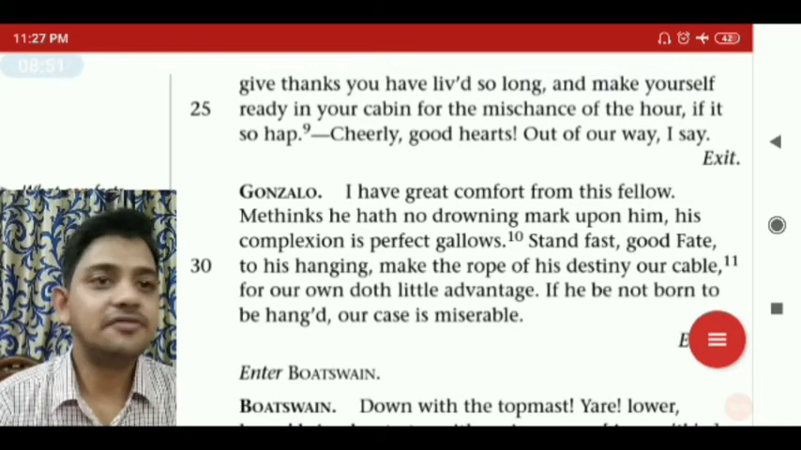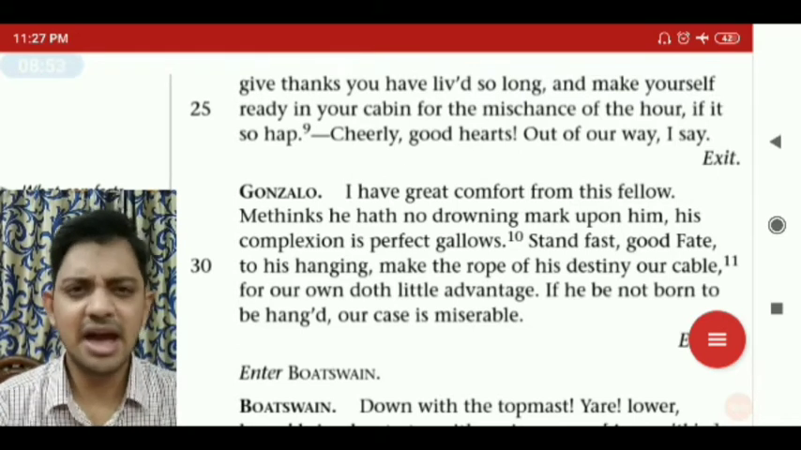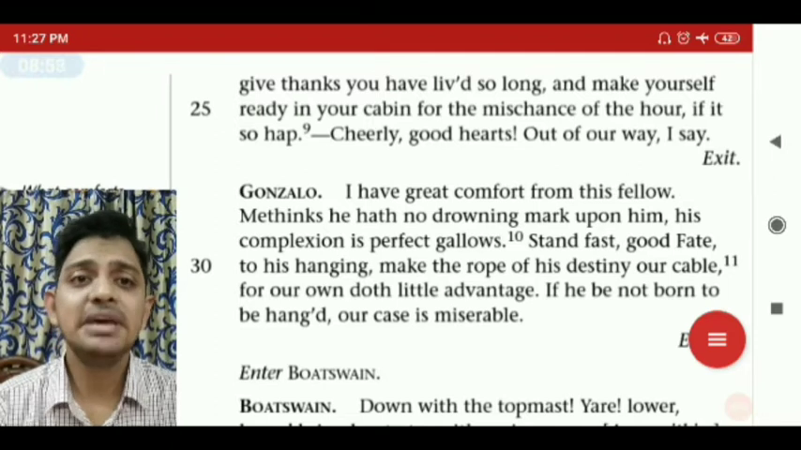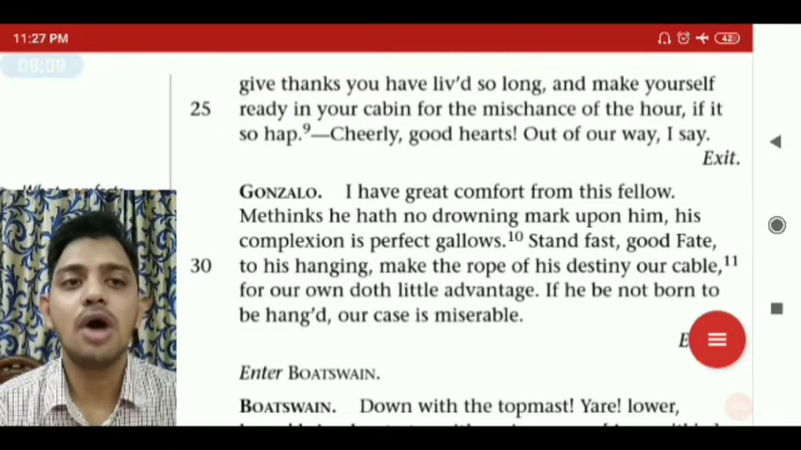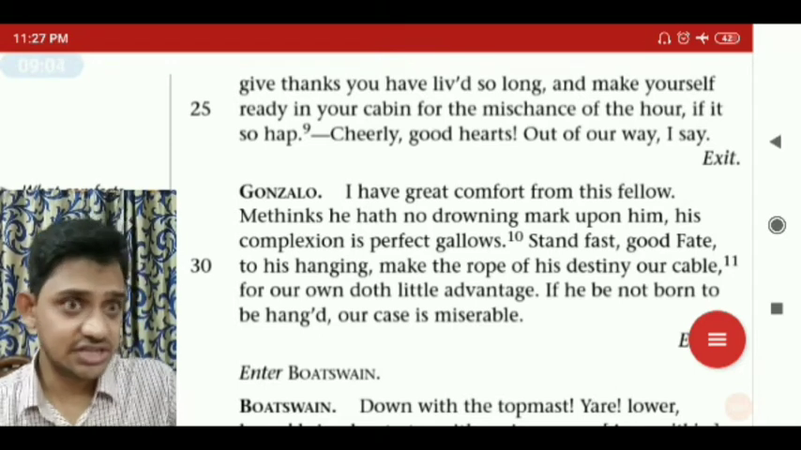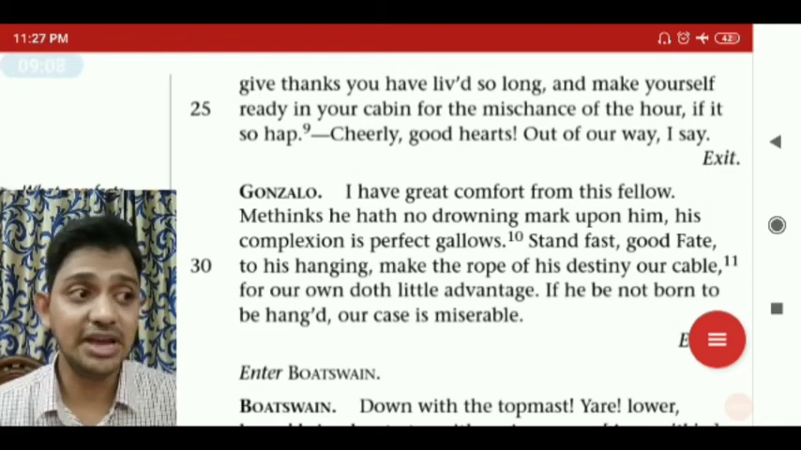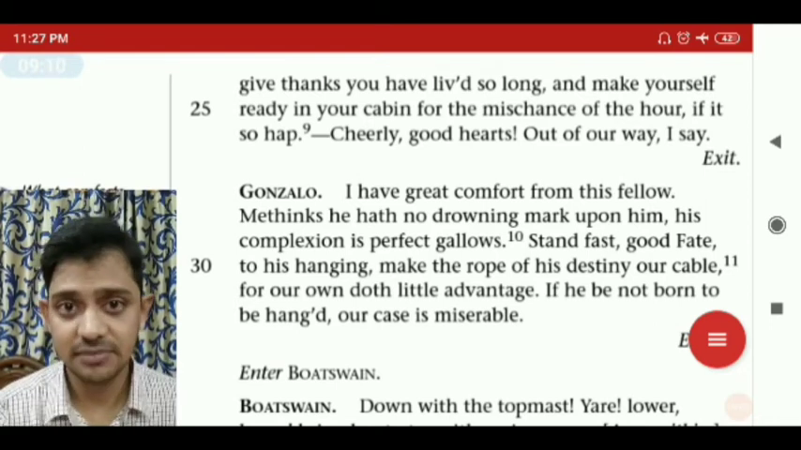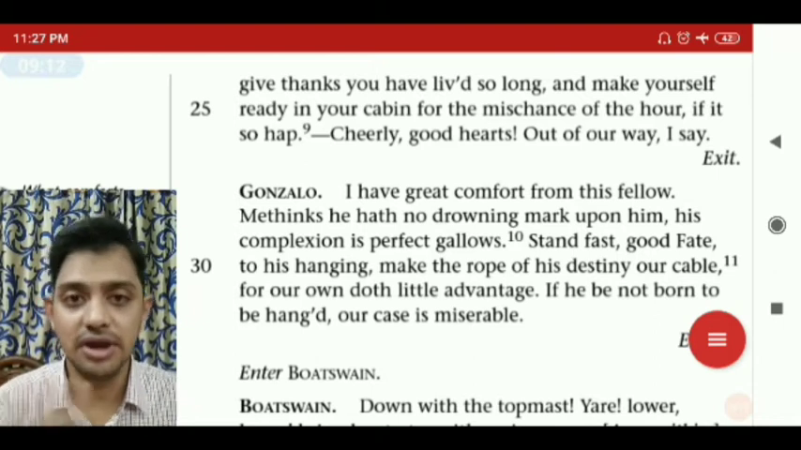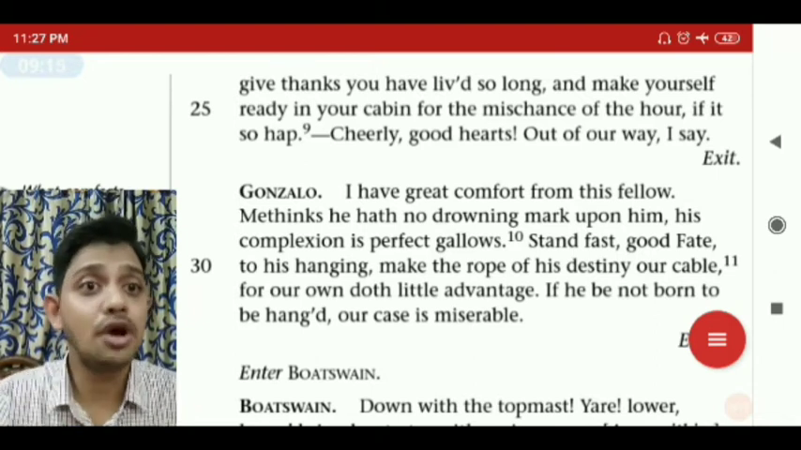Gonzalo: I have great comfort from this fellow. When I see this man, I am feeling comfort. What comfort is he feeling? Methinks he hath no drowning mark upon him. He said that, looking at him, I think that he has no chance of being drowned in the sea. Means he will not die by drowning in the sea.